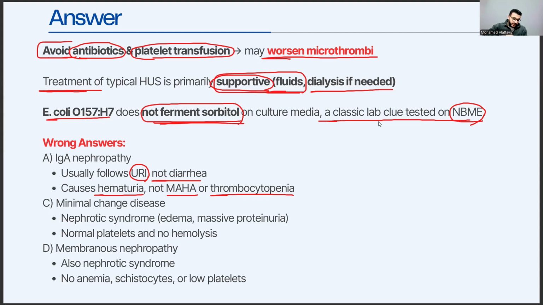It is a nephrotic syndrome, so you will see signs of nephrotic syndrome like edema, you will see massive proteinuria, but not hemolysis and no thrombocytopenia. And D, membranous nephropathy, which is also a nephrotic syndrome, so you will see also edema and massive proteinuria, and there will be no anemia, no schistocytes, no low platelets.